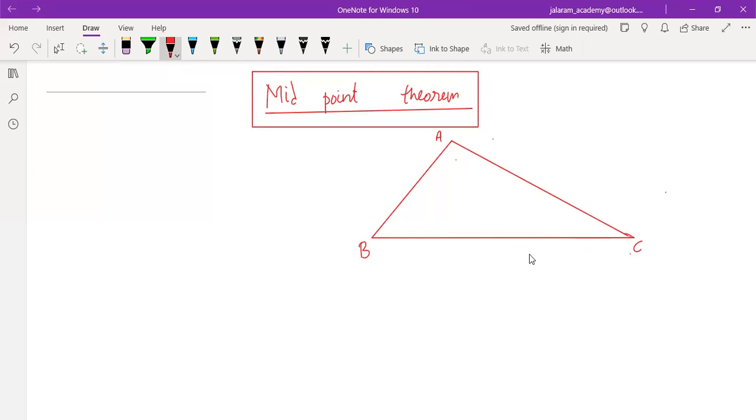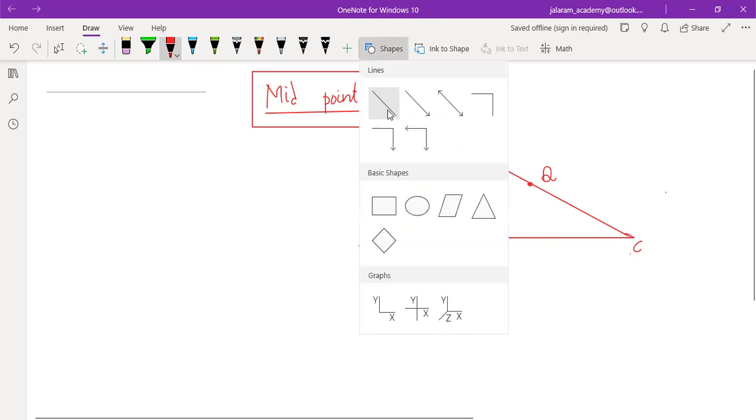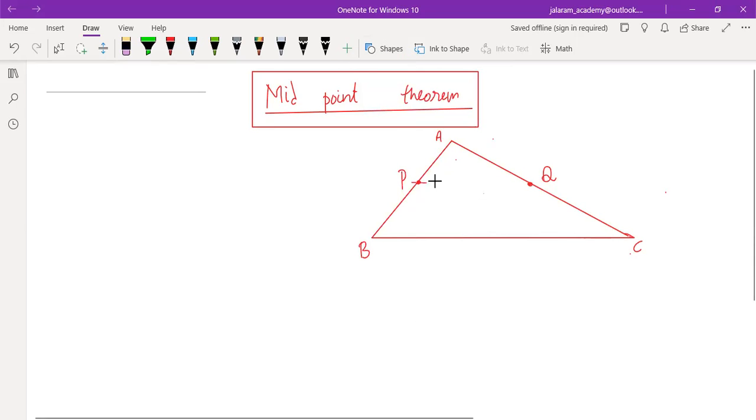So in triangle ABC, if P is the midpoint and Q is another midpoint of side AC, P is the midpoint of AB, Q is the midpoint of AC. Okay. And PQ is the line segment joining the midpoints of any two sides of a triangle.